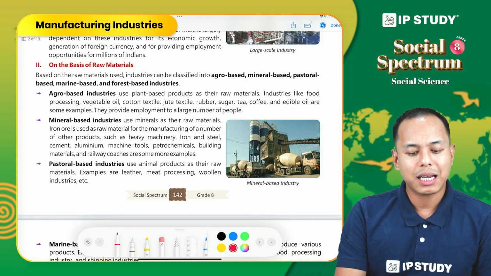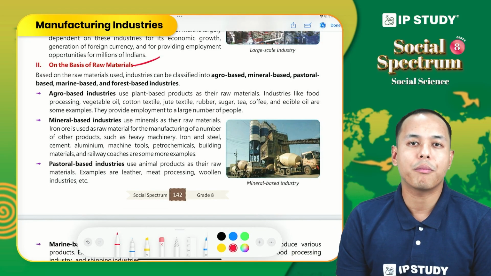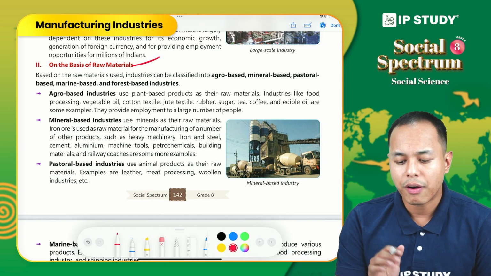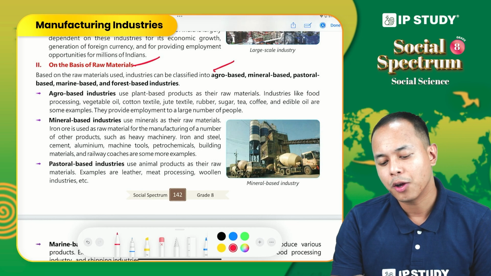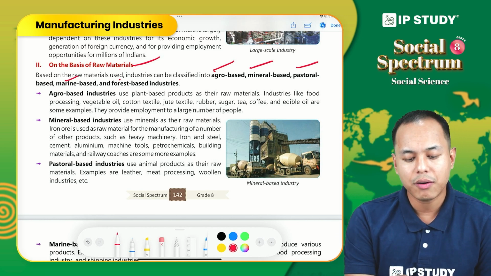Now, the second category is the classification on the basis of raw material. On the basis of raw material used, industry can be classified into 5 types: agro-based industry, mineral-based industry, pastoral-based industry, marine-based industry, and forest-based industry.